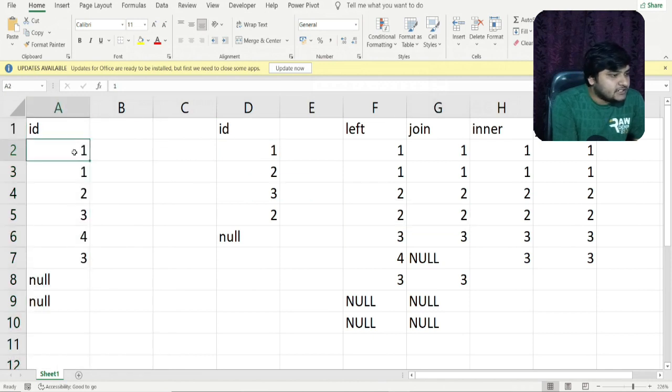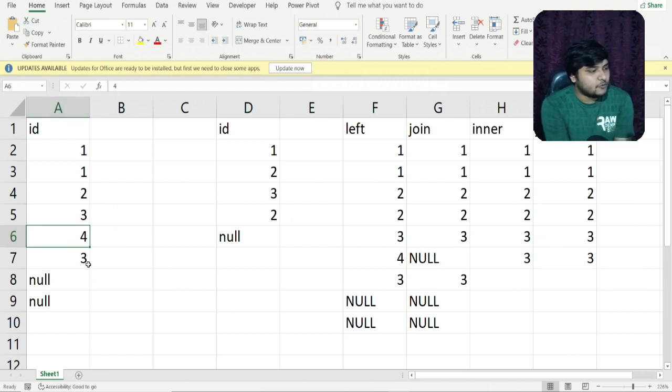So you can see one is matched with this one, so we are getting the first row. One is again matched with this one, we are getting the second row. So 2 here is matched with this 2, so we are getting this value. 2 here is matched with this 2, we are getting this value. 3 here is matched with this particular 3, we are getting this value. So all the values will be produced from the leftmost table.